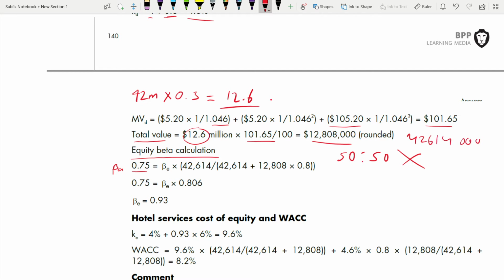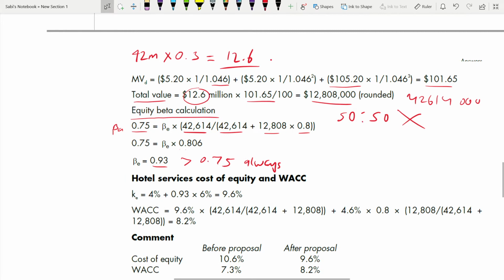Before, we took 50-50. Now it is not 50-50. So now if you are again taking 50-50, you are making a big mistake. You are taking the value of the market value of equity and debt as it is. That's why this is 42,614 and this is this plus this into this. Just follow the formula, and then we all know how to get the equity beta. If you calculate all this, it will be 0.806 and then 0.93. Make sure that your equity beta is more than the asset beta. Asset beta is 0.5, equity beta is 0.93. They should always remain so.